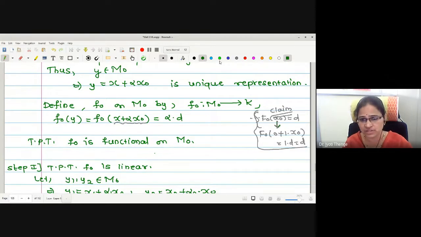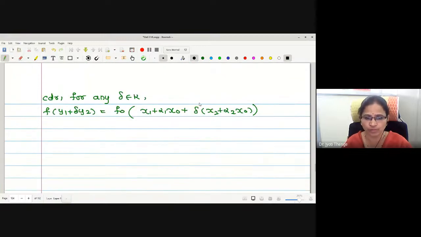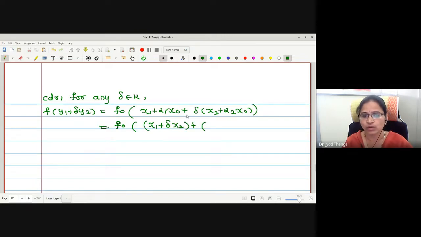Means whatever the scalar used, into d we have to write. Therefore, the main focus is on the scalar itself. So here also we'll try to collect the scalars. Therefore, x1 plus delta x2, I will put in one bracket. What are the coefficients of x naught?